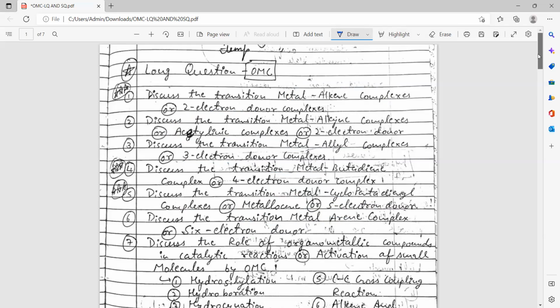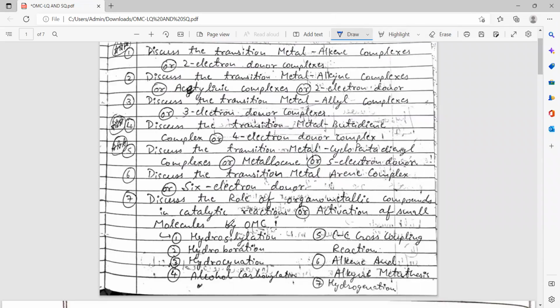In that, you have to write certain reactions and explain them: hydrosilylation reaction, hydroboration reaction, hydrocyanation reaction, alcohol carbonylation reaction, C-C cross coupling reactions, as you have already discussed or seen in palladium catalyst, alkene and alkyne metathesis, or hydrogenation reactions, right? You have to discuss all these types of reactions, or you can discuss only 3 or 4 reactions out of 7.